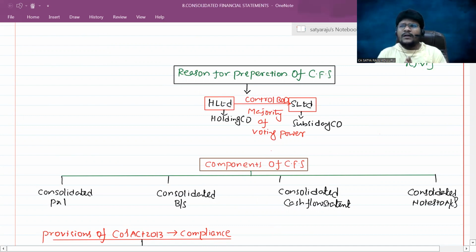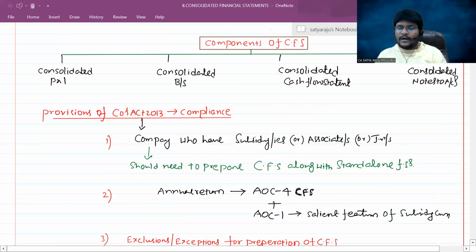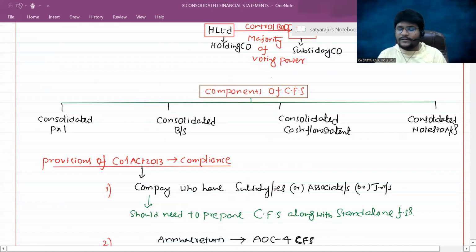And what are the other reasons we are seeing for the preparation of CFS? The overall picture of the status of a group we will know through preparation of consolidated financial statements, and the users of the financial statements can easily take the appropriate decisions by seeing the group performance rather than seeing the individual performance. Next, I discussed different components of the financial statements: consolidated P&L, consolidated balance sheet, consolidated cash flow statement, consolidated notes to accounts.